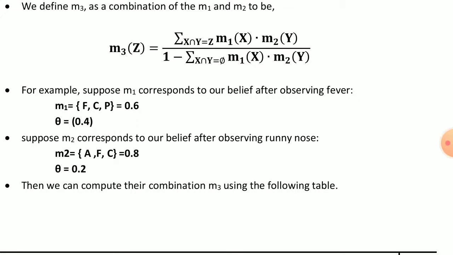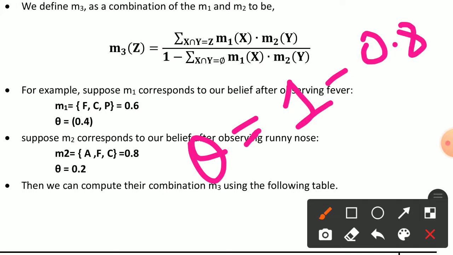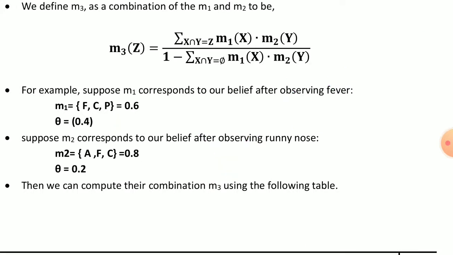Now suppose m2 corresponds to our belief after observing runny nose. So m2 of {A, F, C} is equal to 0.8, and theta is 1 minus 0.8, so theta is equal to 0.2. Here for m1, theta is 1 minus 0.6, so the value of theta is 0.4.